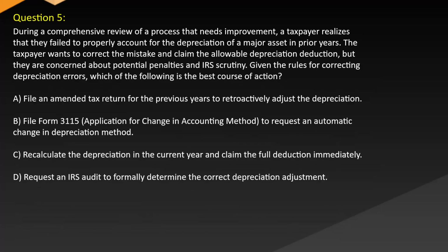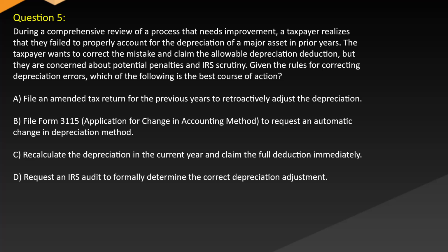Question 5. During a comprehensive review of a process that needs improvement, a taxpayer realizes that they failed to properly account for the depreciation of a major asset in prior years. The taxpayer wants to correct the mistake and claim the allowable depreciation deduction, but they are concerned about potential penalty and IRS scrutiny. Given the rules for correcting depreciation errors, which of the following is the best course of action?